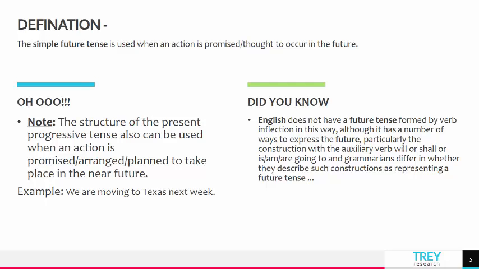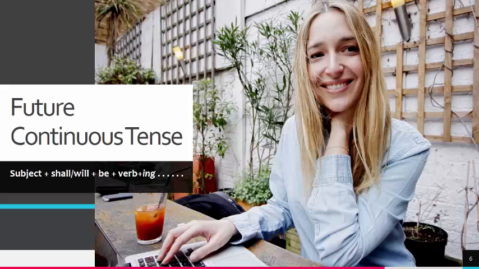So now, children, let's understand that there are a few things we need to know about tenses, and especially the simple present. It could also be the structure of the present progressive tense, and it can also be used when an action is promised, arranged, planned to take place in the near future, right? For example, we are moving to Texas next week. This does not make it a future continuous tense. All right? So, what is a future continuous tense?